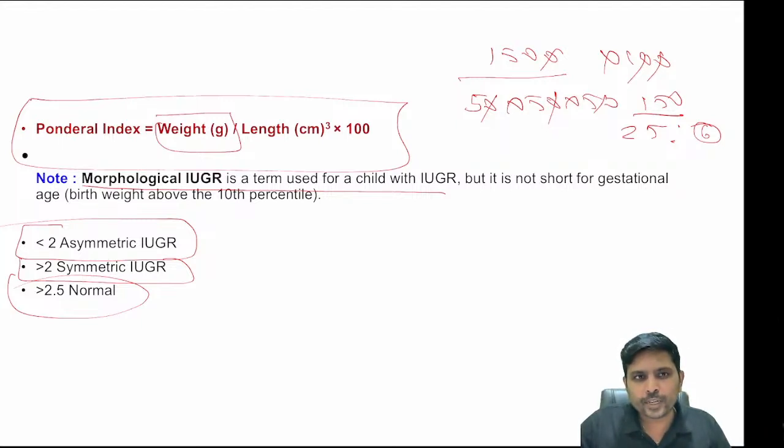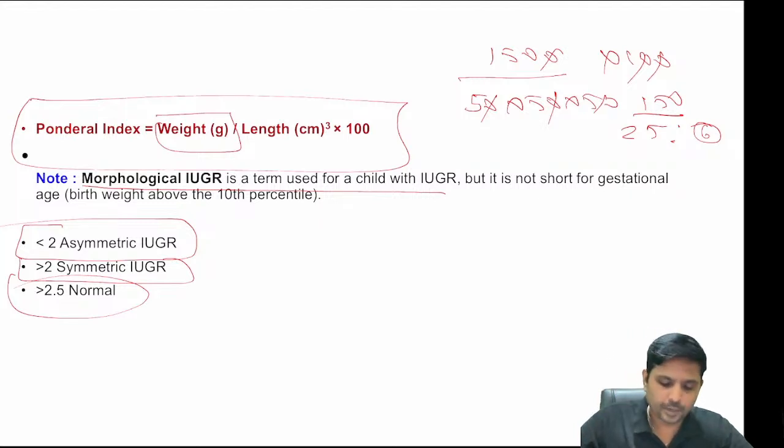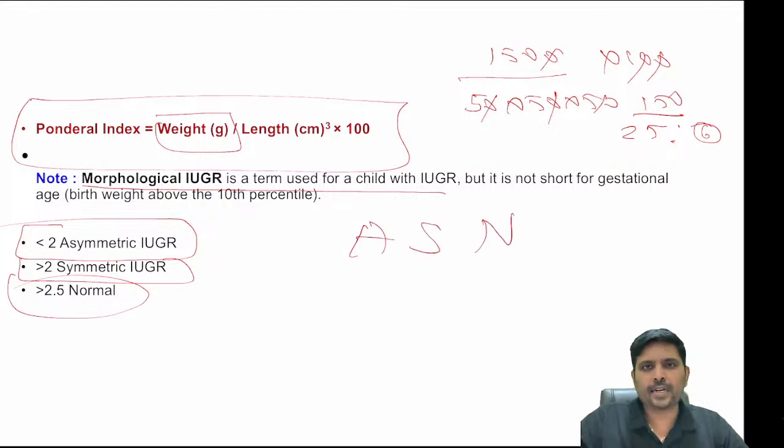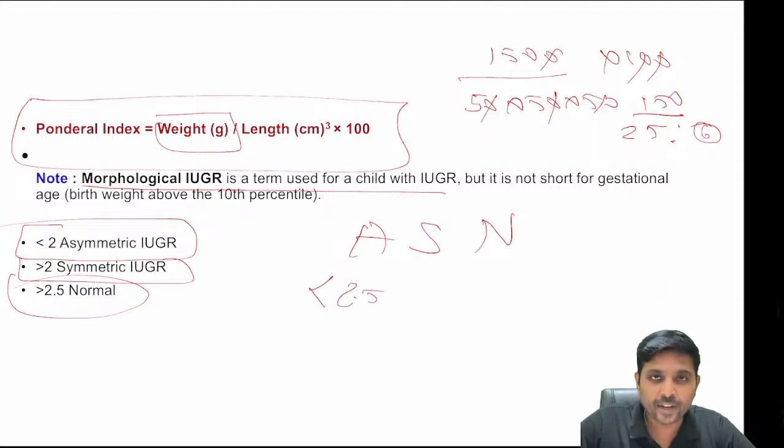So remember ASN: A stands for asymmetric, S stands for symmetric, N stands for normal. Less than 2, then 2 to 2.5, normal means more than 2.5.